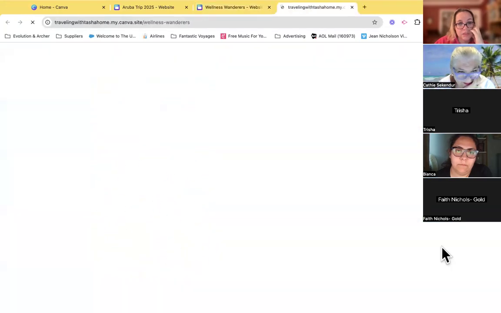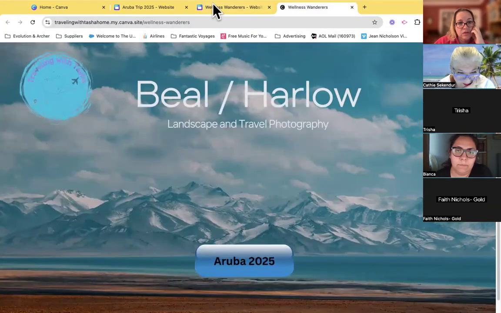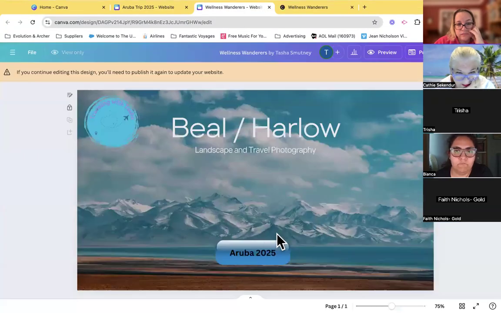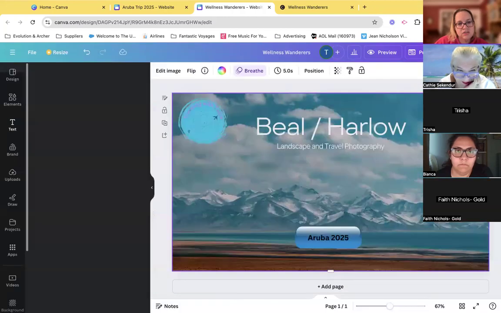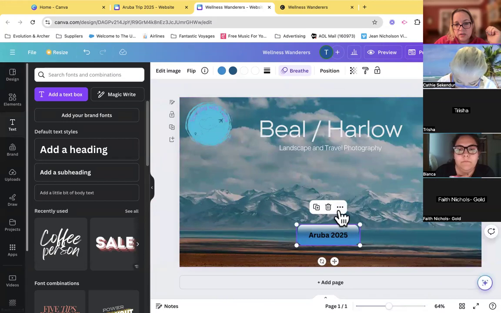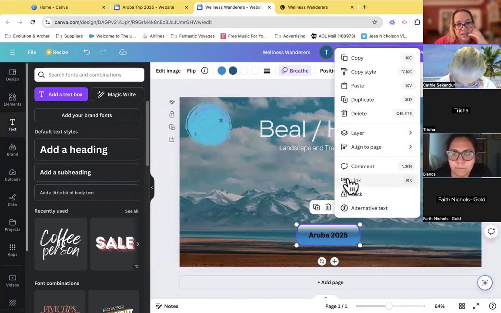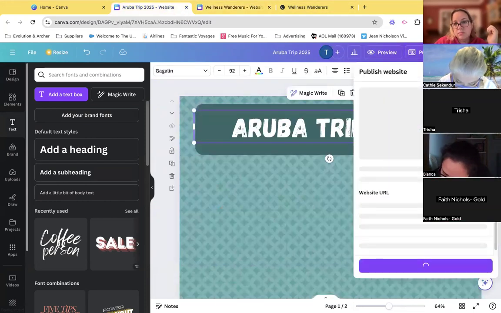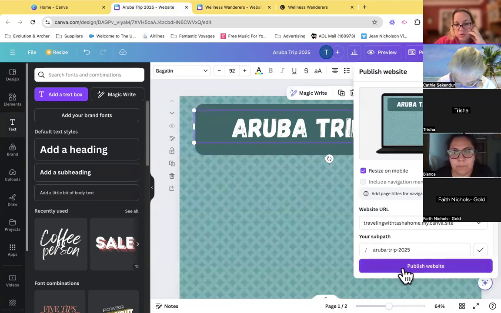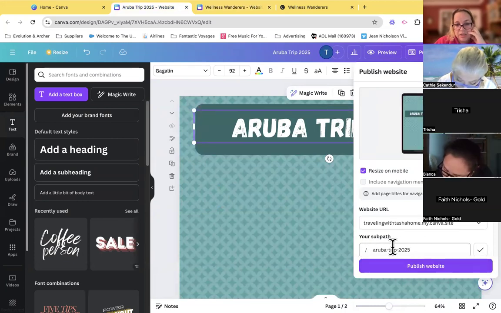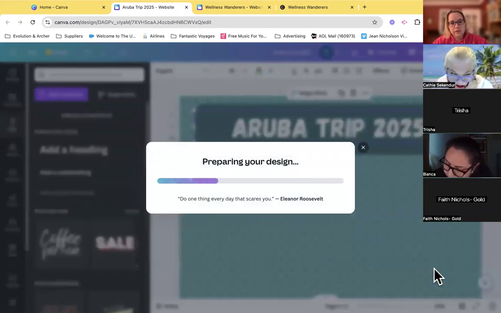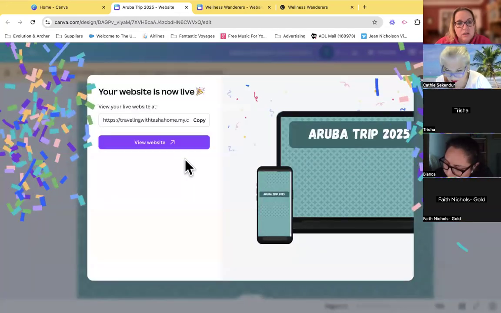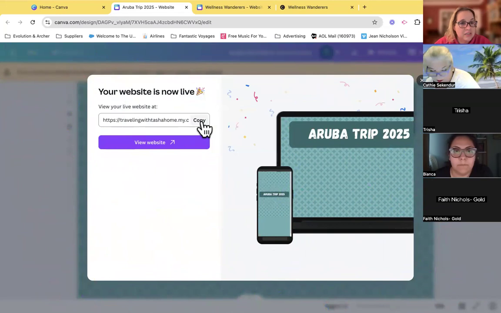Now I can view my website, but what I want to do is I want to link this one, right? So let me go back. I'm going to click this button. Oh, I have to click edit. Every time you publish it, it makes you click edit again. I'm going to click this button and I'm going to put a link. But first I have to publish the other page. Publish page. Now it's Aruba Trip 2025. It automatically gives you a subpath when you publish them. So I'm going to click copy because now I know what this website is.